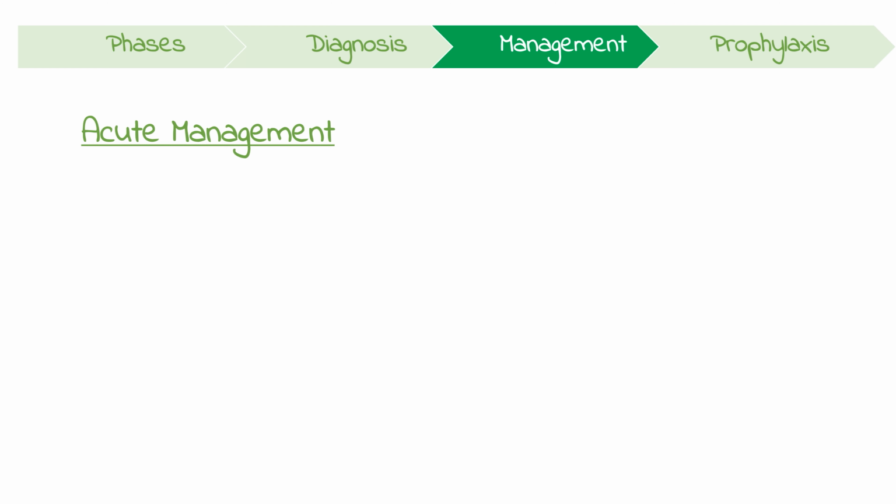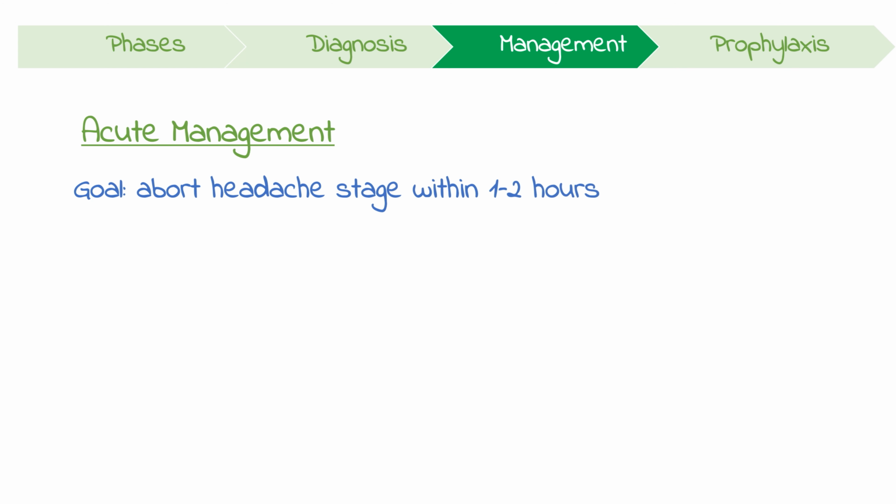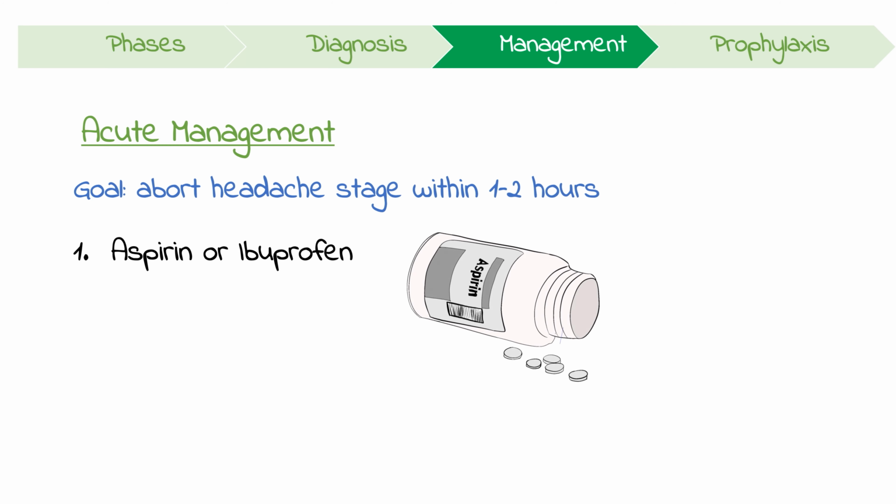Treatment for acute migraine aims to abort the headache stage of the migraine within 1 to 2 hours. It should be started as soon as possible. As an initial treatment for acute migraine, try a non-opioid analgesic like aspirin or ibuprofen.